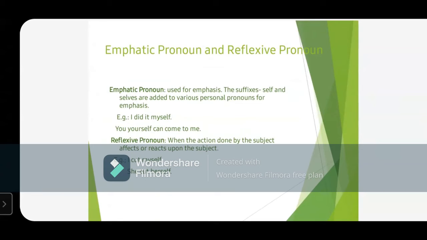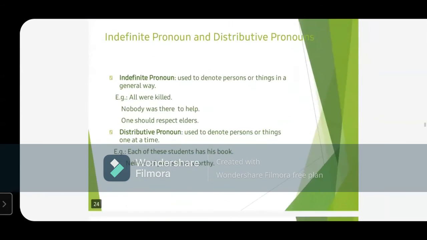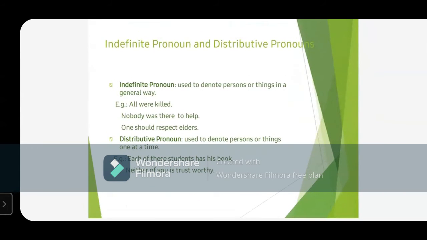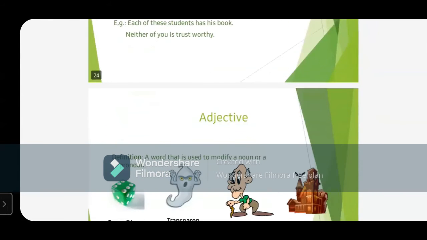Myself, himself, themselves, ourselves, herself. These all are examples of both these pronouns. But what is the basic difference? How to identify these? We are going to study in our program. Then what are indefinite pronouns? Then distributive pronouns. These all we are going to study.